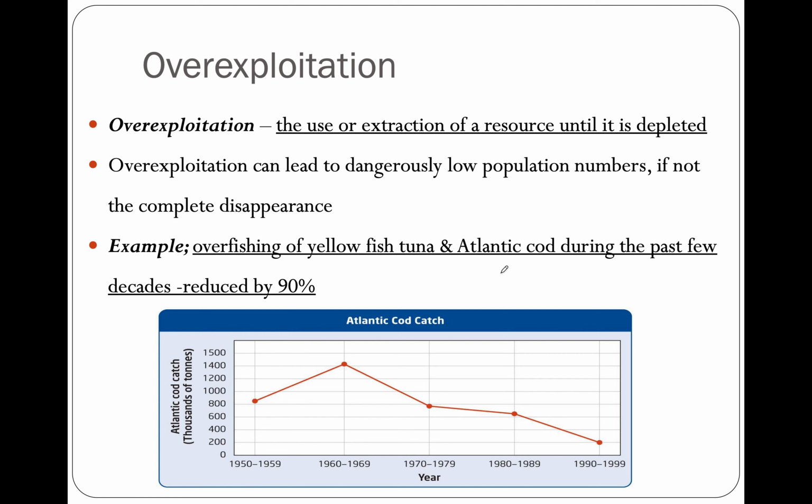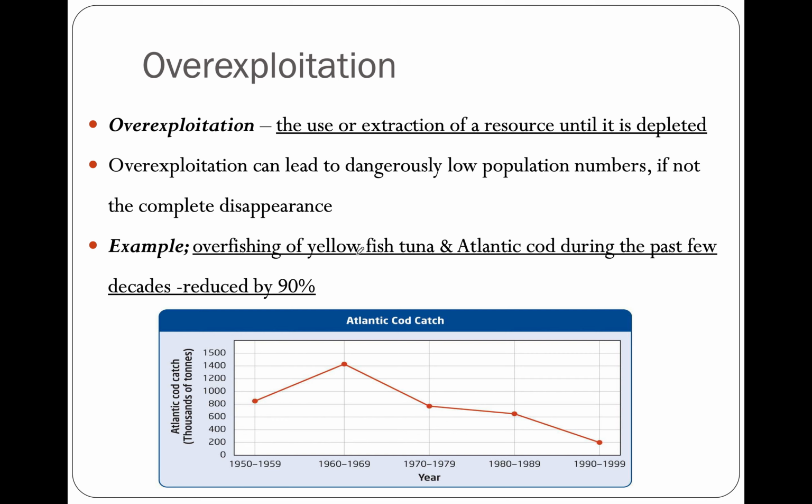Overfishing of yellowfin tuna maybe, and Atlantic cod during the past few decades, the populations were reduced by 90%, right? In the Atlantic fishing industry, this was a pretty bad hit for the maritime provinces in Canada because their economy is so focused on the fishing industry, but humans are notoriously bad at overfishing. And this overexploitation is if I catch too many fish, then I'm taking all these fish out of the ocean, but if they haven't had a chance to reproduce or replenish their numbers, right? So if I'm constantly fishing, there's no more fish to lay eggs and to make more fish.